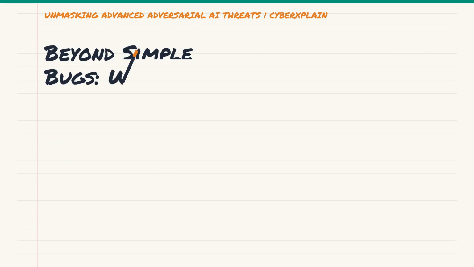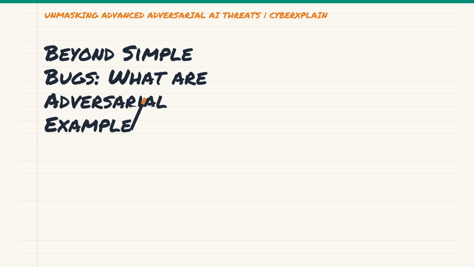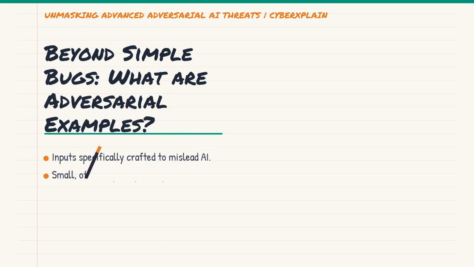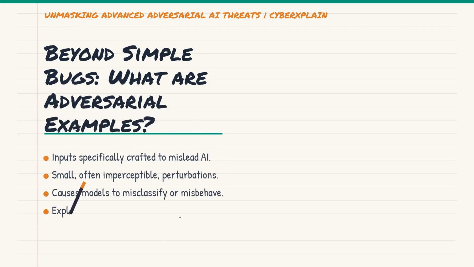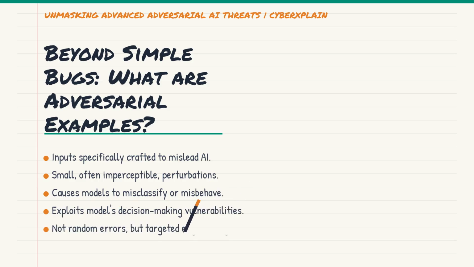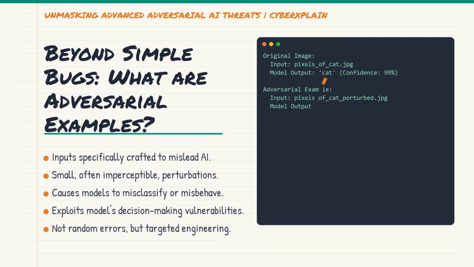So, what exactly is an adversarial example? At its core, it's an input specifically crafted to fool an AI model, causing it to make an incorrect prediction. It's not just a random error, it's a meticulously engineered perturbation. Imagine a slight, almost imperceptible change to an image that makes a sophisticated object detector think a stop sign is a yield sign.